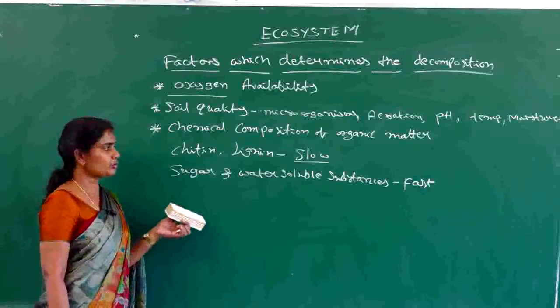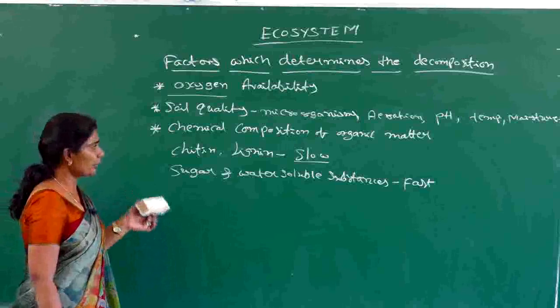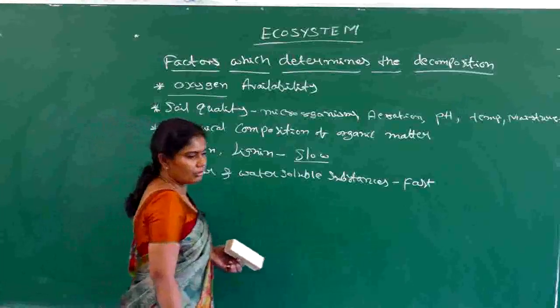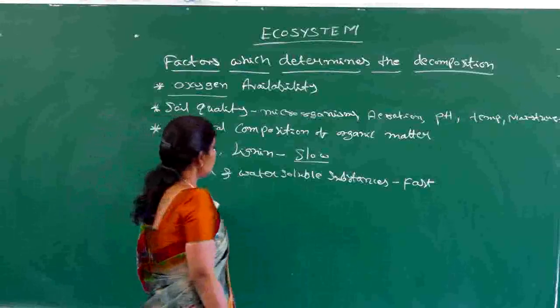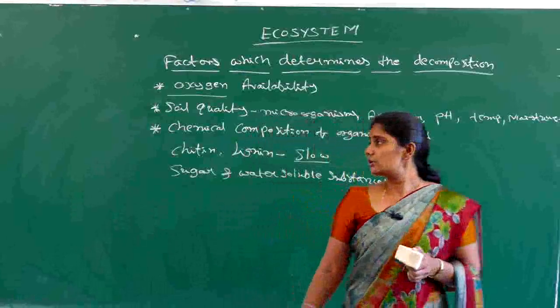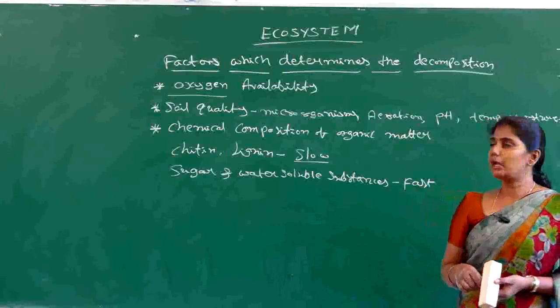That's why the process of decomposition is going to be faster. So these are some of the factors which influence the process of decomposition. So chemical composition, soil quality, oxygen availability, these are the three main factors.